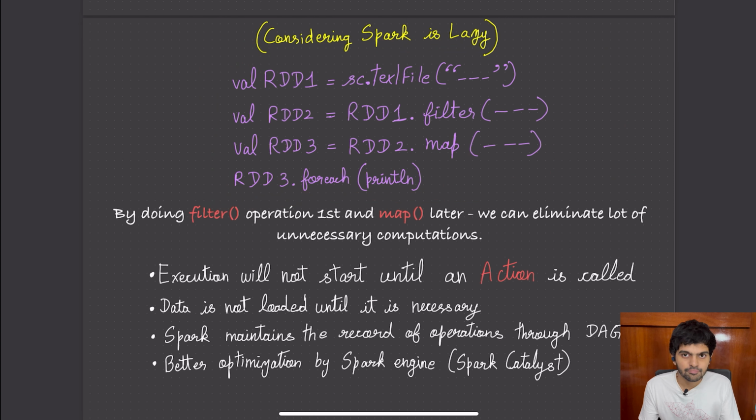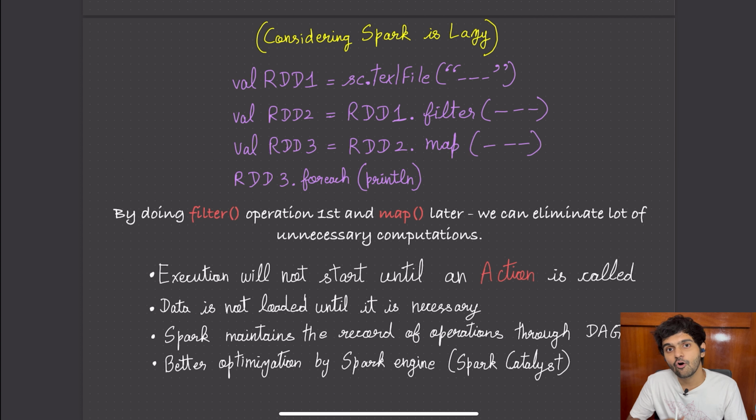There are a lot of perks, and I'm going to discuss a few here. Number one, you are going to minimize the amount of data being moved from your disk, which is HDFS, or S3 or any other storage system, to your memory. And inside your memory, you're going to reduce the amount of data being moved.